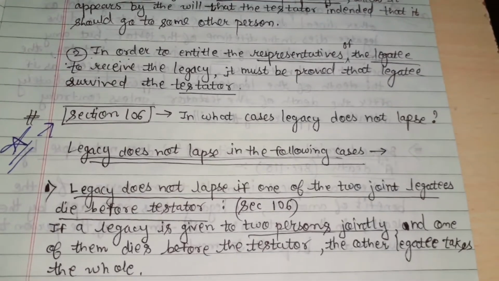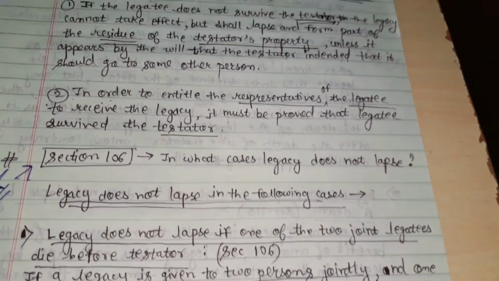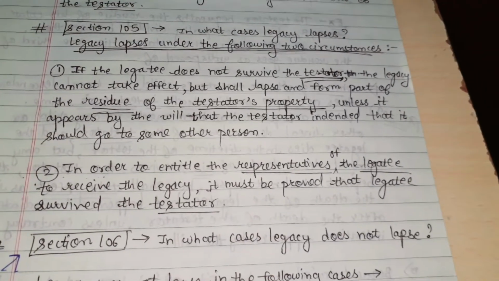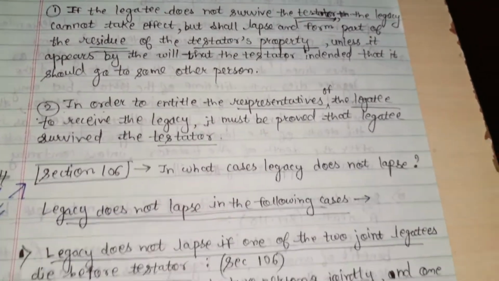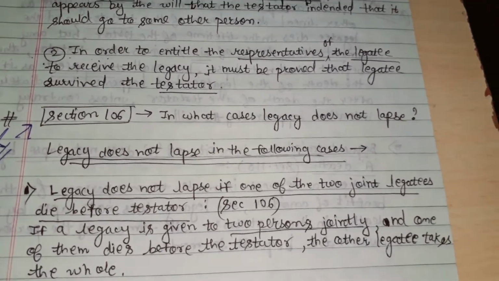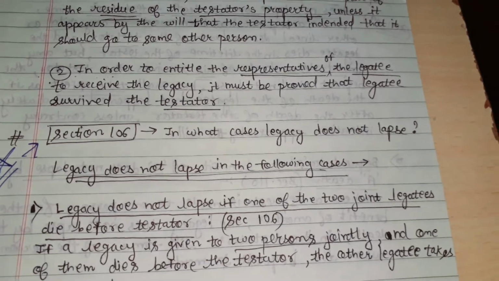Now the lapsing of legacies is from Section 105 to 111. So first is Section 105. In that, there are two circumstances in which the legacy can lapse. Now Section 106 is about in what cases the legacy does not lapse. Means the legacy does not lapse in the following cases.